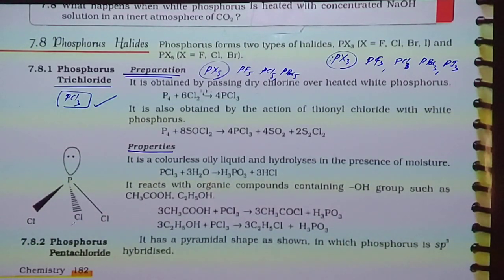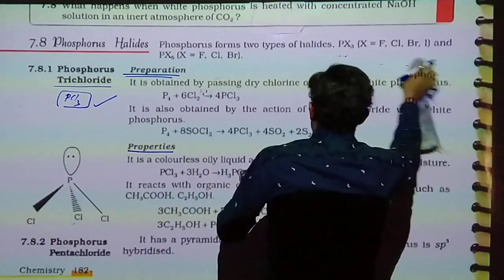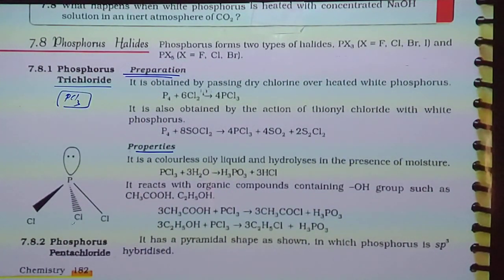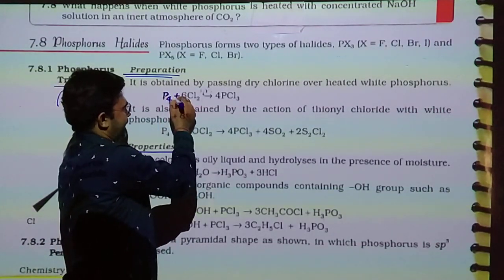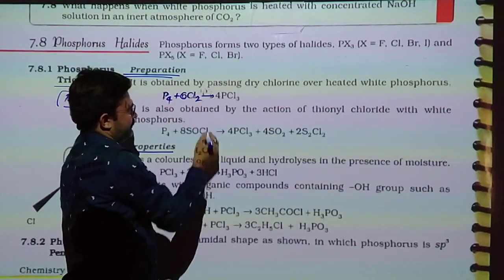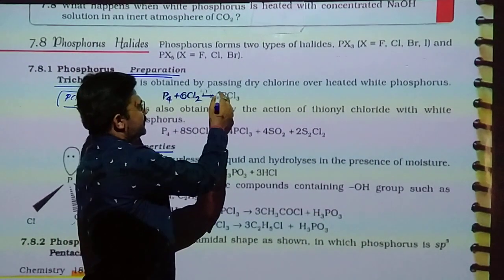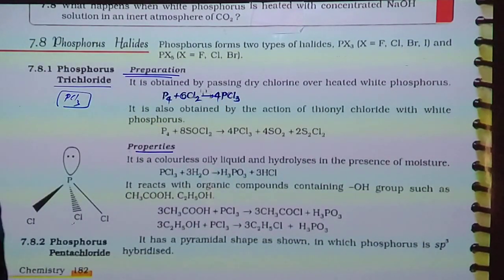It is obtained by passing dry chlorine gas over heated white phosphorus. White phosphorus is very reactive, and when we pass chlorine gas, it gives 4 moles of phosphorus trichloride.